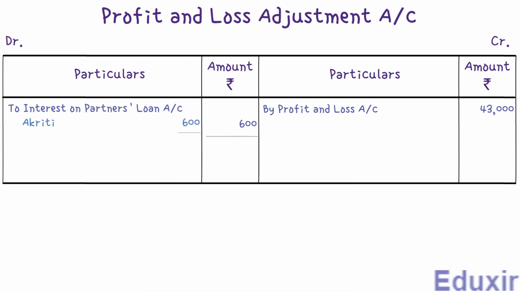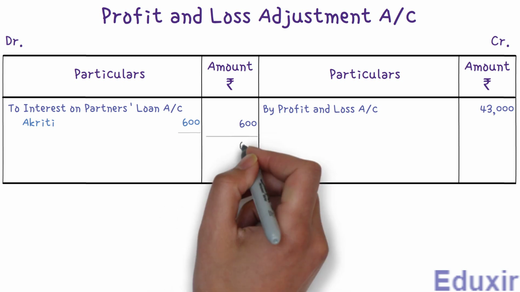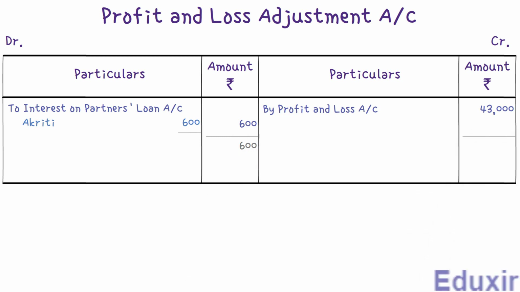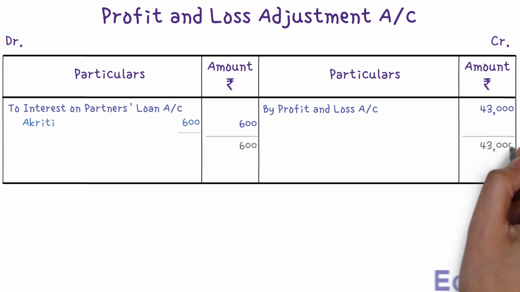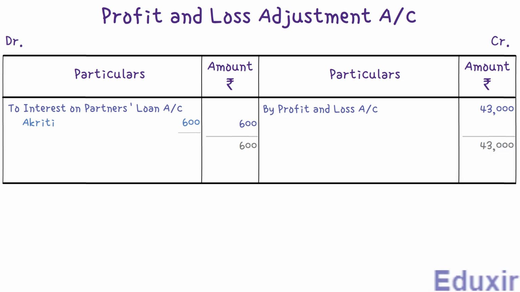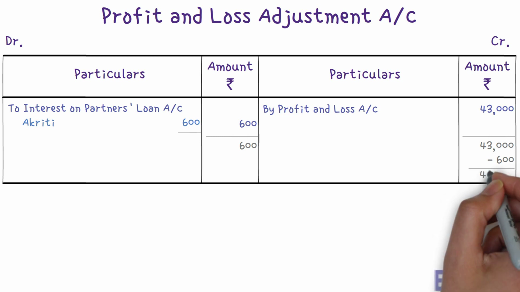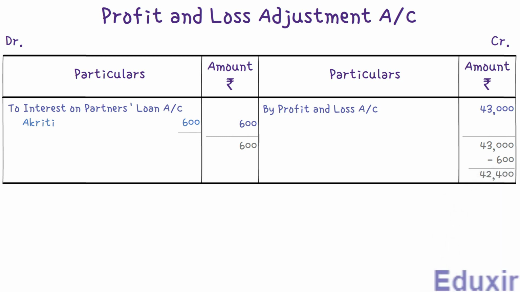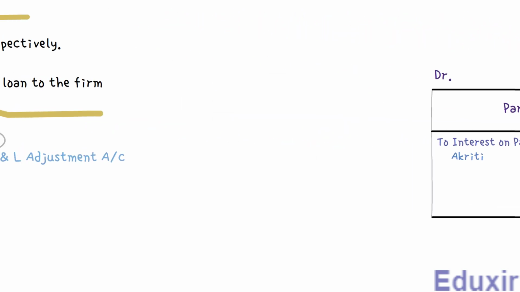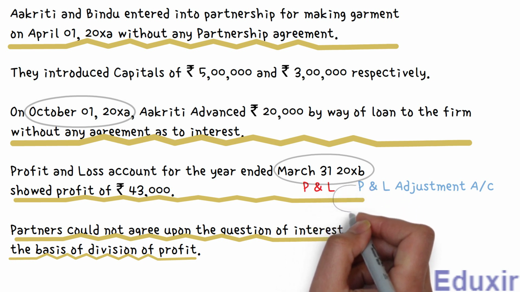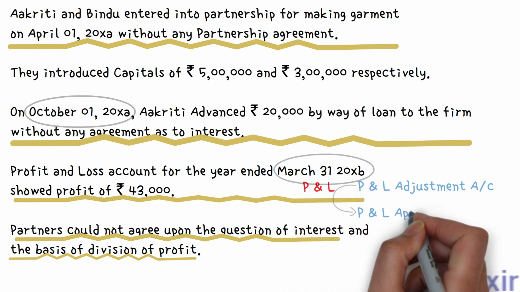Now, the total on the debit side of the profit and loss adjustment account is 600 rupees. And the total on the credit side of the profit and loss adjustment account is 43,000 rupees. Now, from the total on the credit side, which is 43,000 rupees, if we subtract the total on the debit side, which is 600 rupees, we get 42,400 rupees. This is the balance of the profit amount that should be distributed among the partners. Now, for distributing this profit among the partners, we should transfer this balanced profit amount from the profit and loss adjustment account to the profit and loss appropriation account.